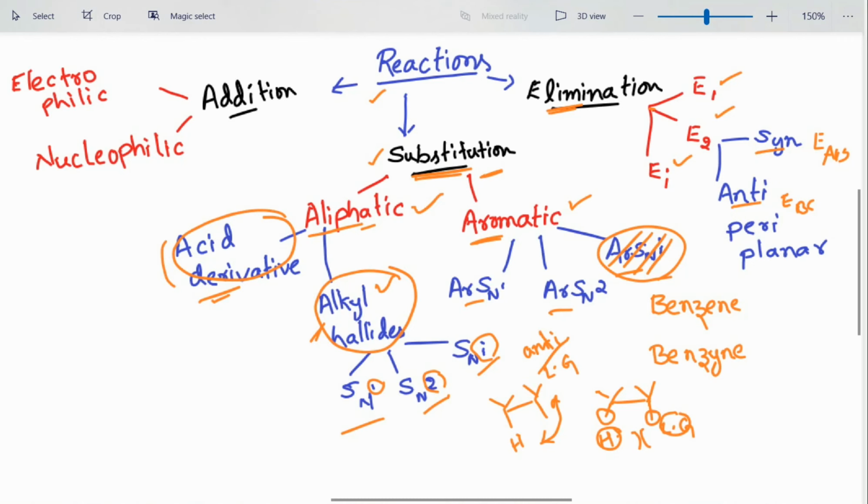In the next class, we'll start with one of the 25-30 reagents which we will come across in our organic chemistry. We'll go across one after the other in such a way that we are satisfied with some examples and some mechanisms also. I hope you have understood these concepts of reactions and the mechanisms involved in different types of reactions.